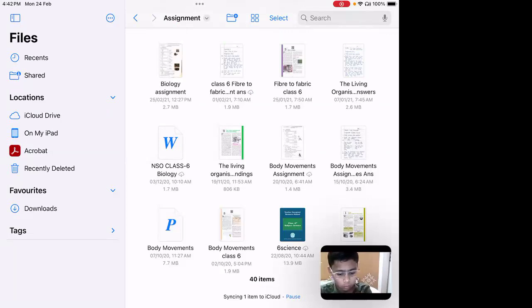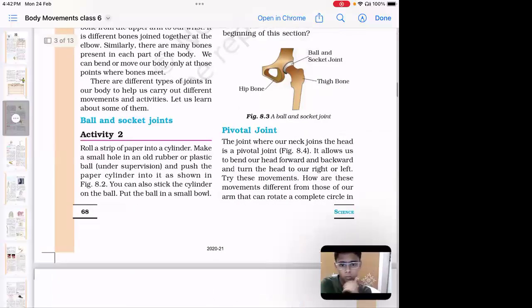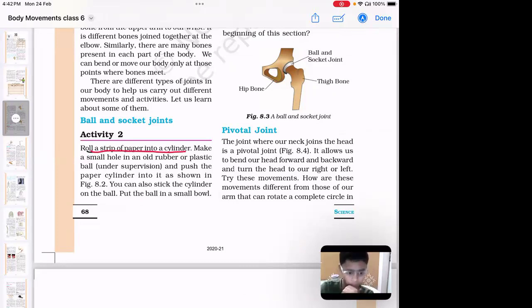Here in the book, it is given. This is the ball and socket activity. To make a model of this, you have to take a strip of paper and roll it into a cylinder. You should not take thin paper, you should take a little hard paper, okay? Do you know how to make a cylinder using paper? You just roll it. Take one sheet of A4 size paper and roll it to make a cylinder.